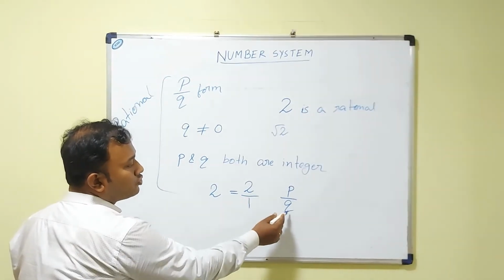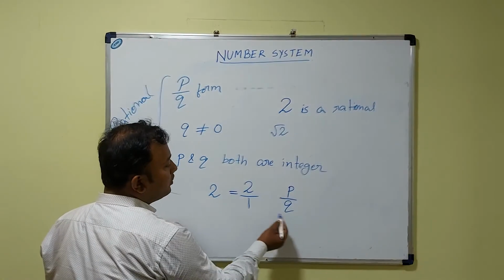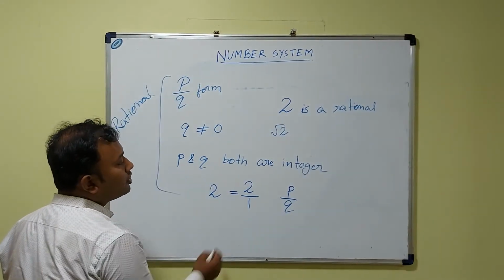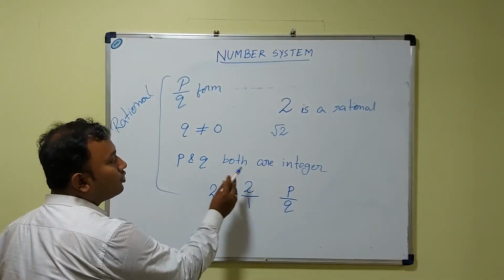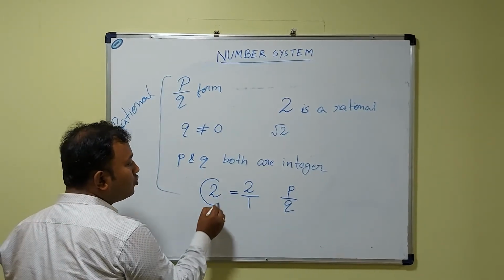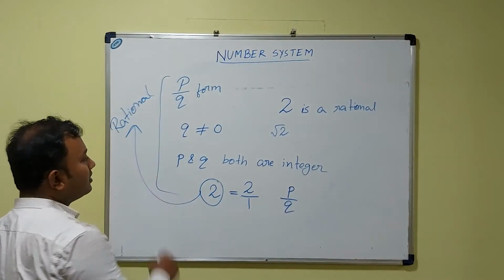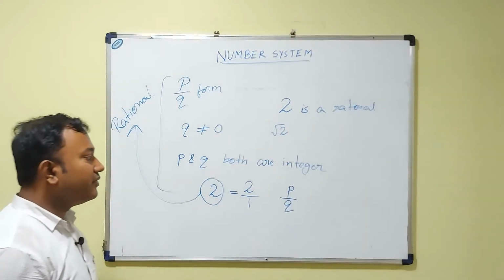Here p is equal to 2 and q is equal to 1, which is not equal to 0, and p and q, that is 2 and 1, both are integers. So that's why 2 is a rational number.